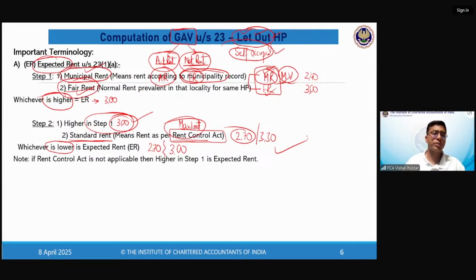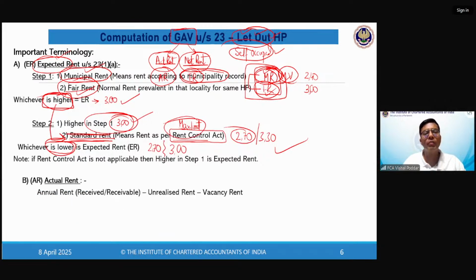So there is always expected income for every property. So the first step is you find out this expected rent. So what is the mechanism? First compare municipal rent and fair rent, take whichever is higher. Compare this higher value with standard rent, take whichever is lower. If standard rent is not given in the sum because the Rent Control Act is not applicable, then automatically the figure that you have calculated at the start becomes your expected rent. Now, all this was the working of expected rent.